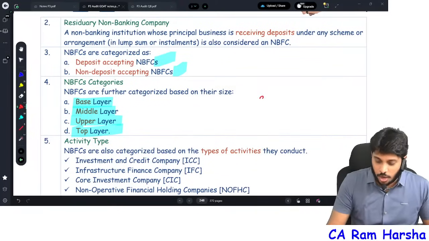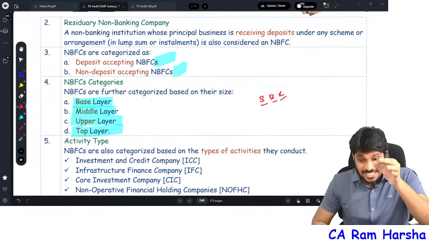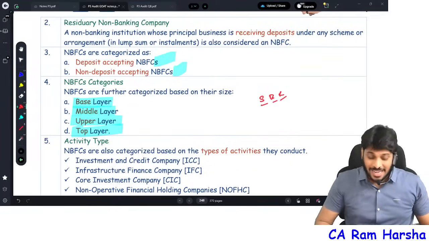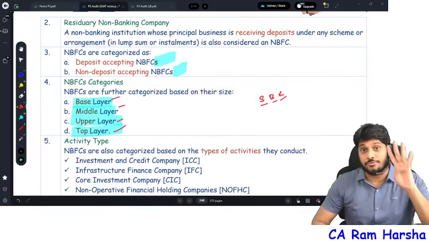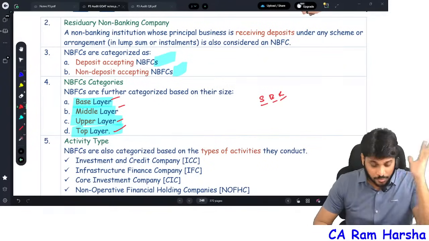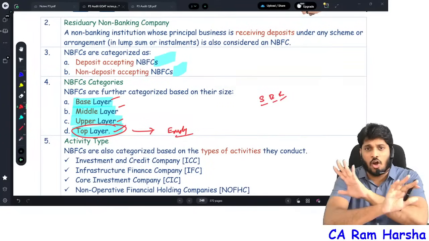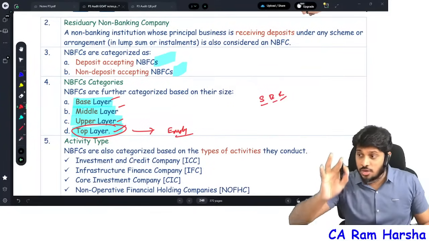There is something called scale based regulations released by RBI. Based on the scale of business NBFCs do, right now NBFCs are broadly classified into four categories: base layer, middle layer, upper layer, top layer. Now, top layer is something which is always empty. RBI only will have to keep.